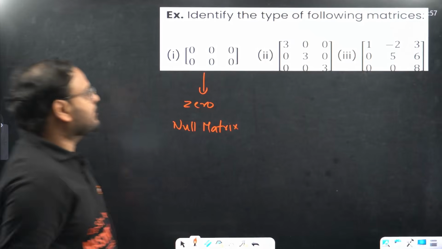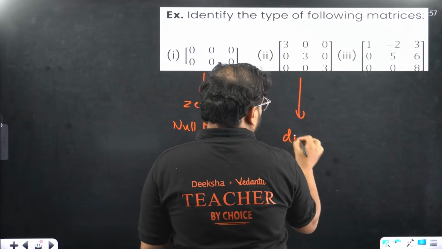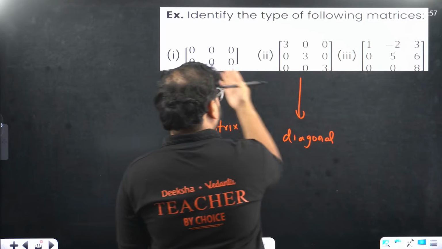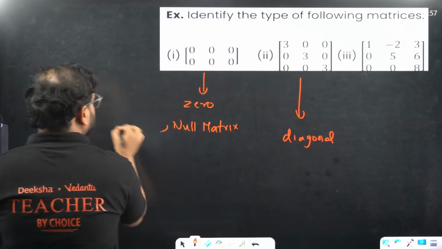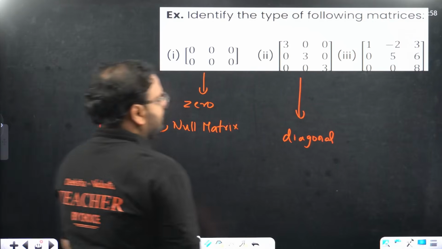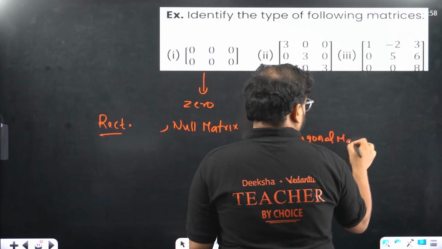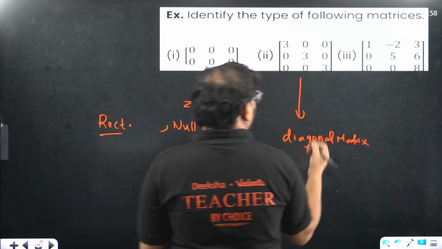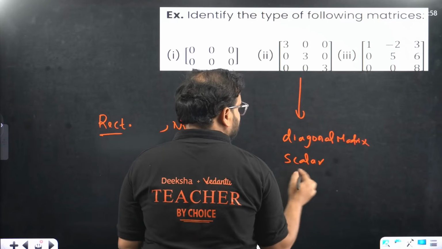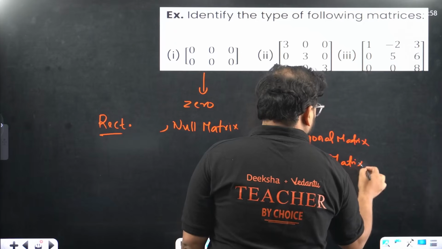Then what about that one, sir? I can call this to be either diagonal matrix. So I can call, first of all, this is rectangular. If you want to write this as, you can write rectangular and then null matrix. What about this? You can write over here diagonal matrix. What about this other one? You can write this as also scalar matrix. So what is my final answer actually? My final answer is this one. I'm just giving you an idea. I'll give you the final answer also.